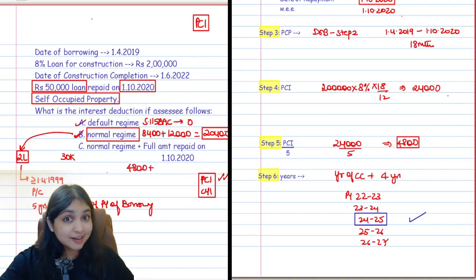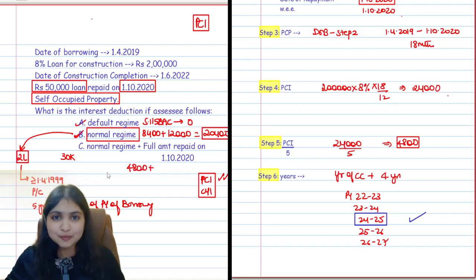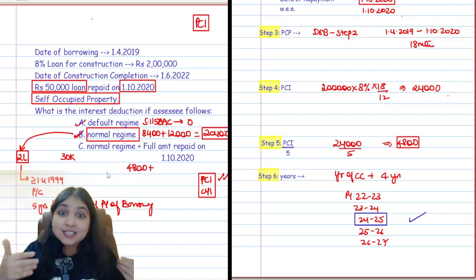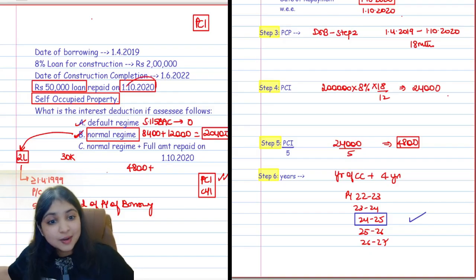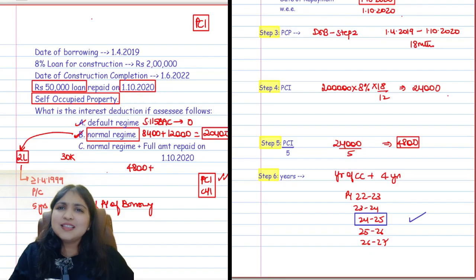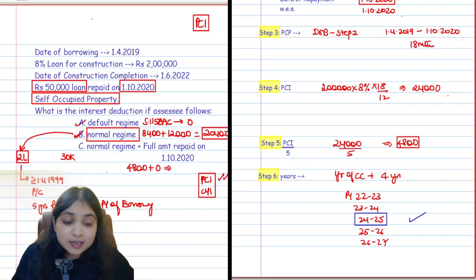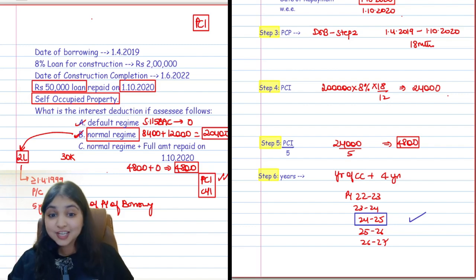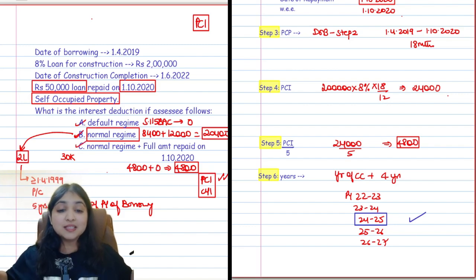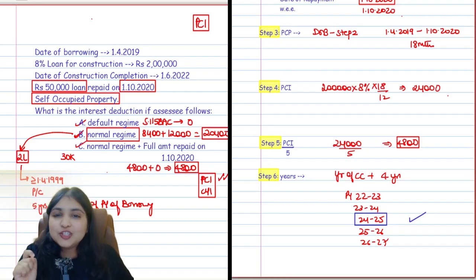Okay. Then we don't stop with pre-construction interest. We'll also think about current year interest. But tell me, in the subdivision, do I have any current year interest? Is the loan even outstanding in the current year? No. Long back 2020 itself is repaid. Nothing is outstanding in the current year. So no current year interest. Total interest is going to be 4,800, well within the limit of 2 lakhs. Fully it will be allowed. Understanding? Crystal clear with the discussion? Yes, guys, amazing discussion. I'm hoping you've understood this nicely.